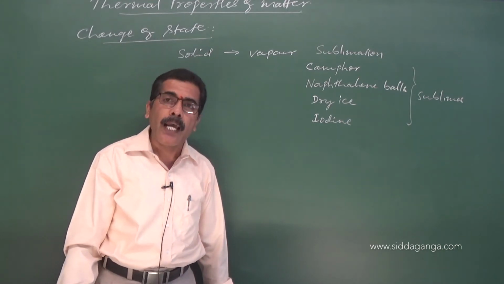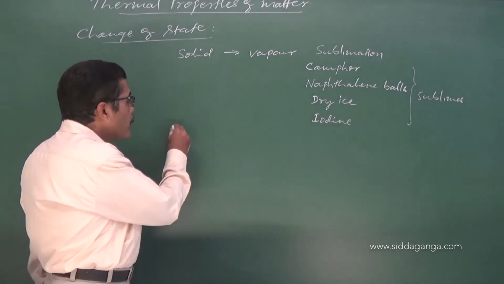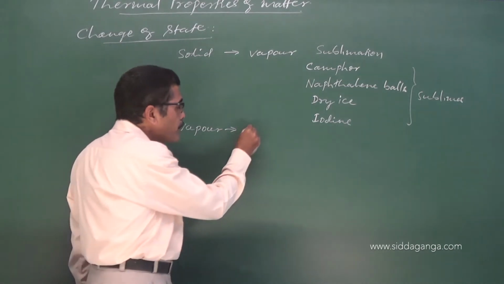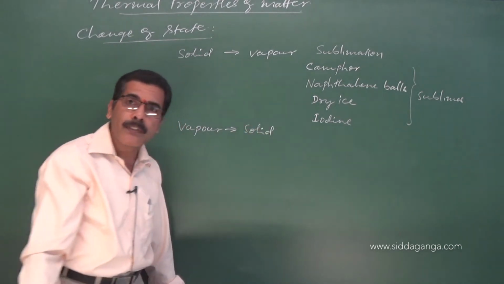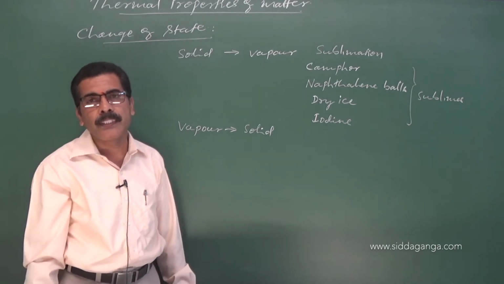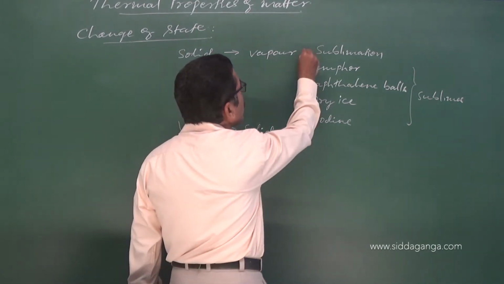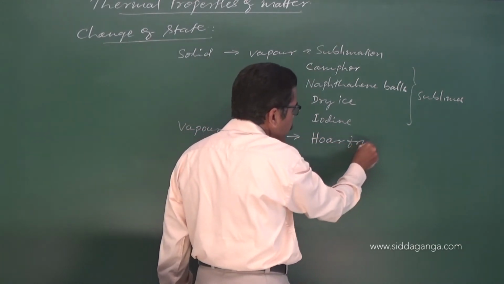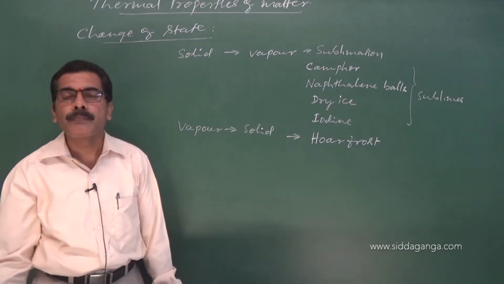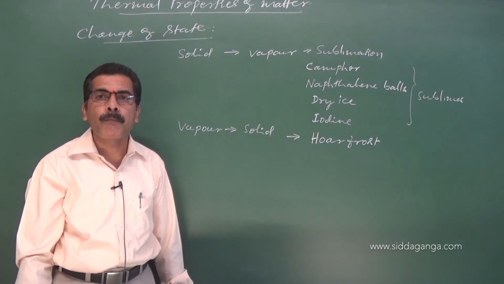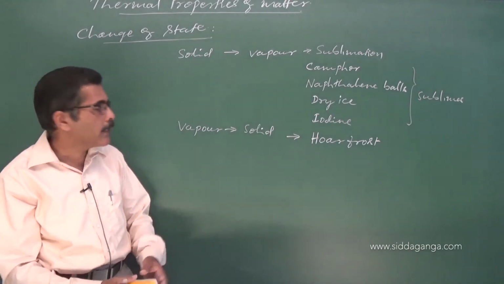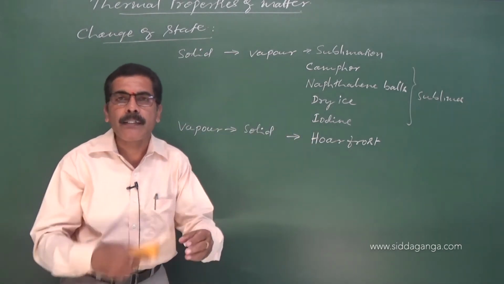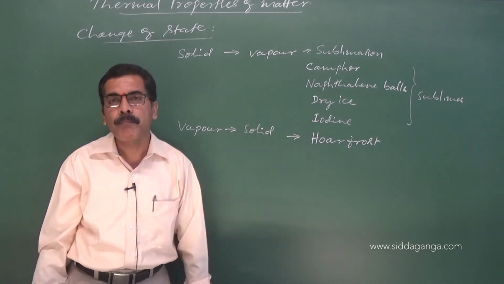It is called sublimation. And sometimes it so happens that vapor directly condenses into solid. Vapor directly gets solidified. In such a case, it is called hoarfrost. Here the vapor directly condensed into the solid without getting converted into a liquid; it directly became solid.